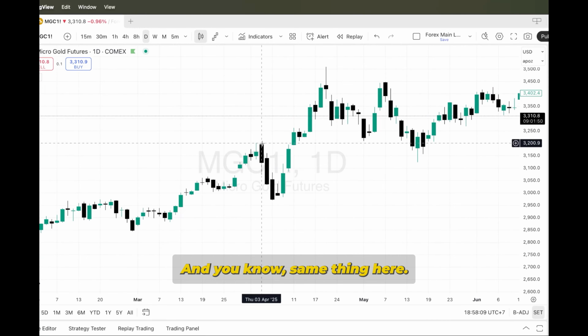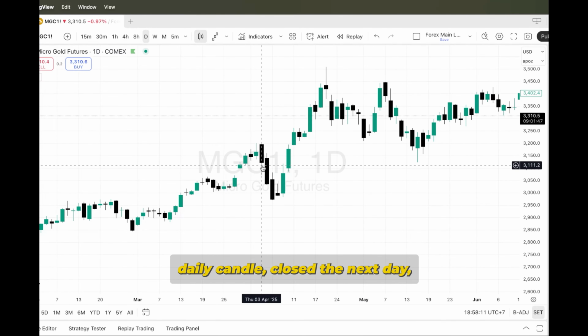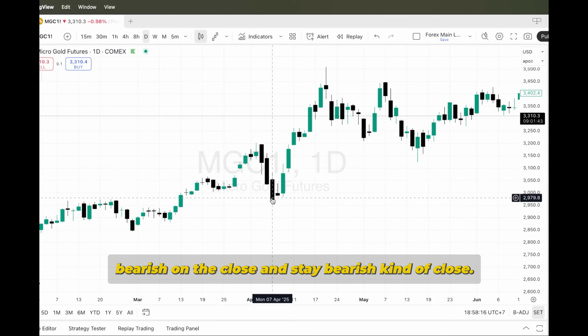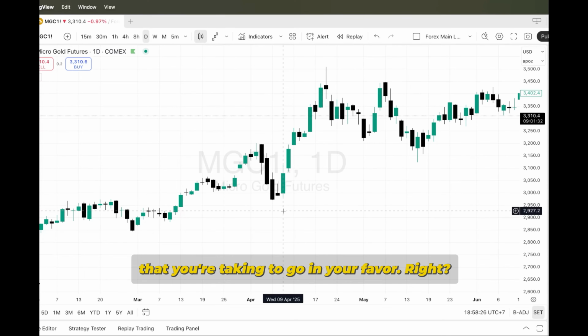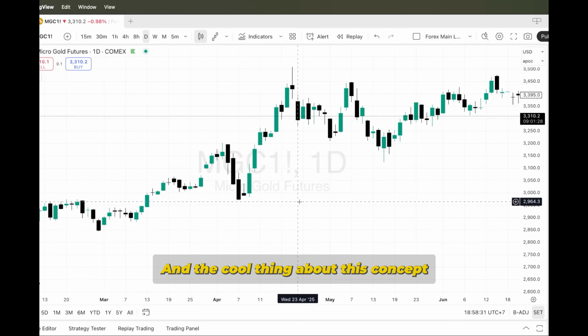And same thing here. We had such a big bearish daily candle close. The next day, bearish candle close. The next day, bearish candle close. Now, this is not going to be 100%, but it's just more often than not. So you just put the probability more in your favor for that trade that you're taking to go in your favor, right? And the cool thing about this concept is that then you could go down, right?